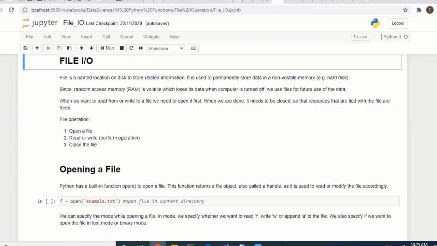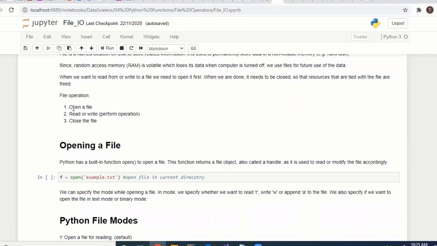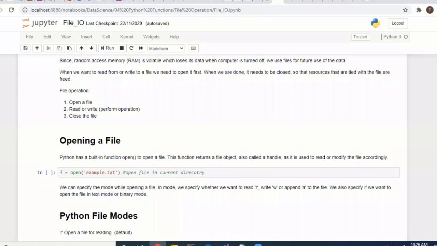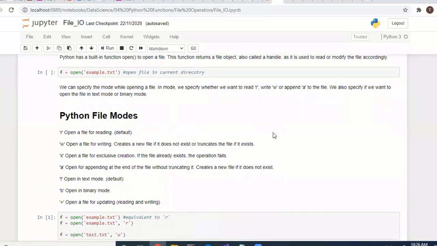So the file operation is three steps. Open a file, next read or write the content inside the file, and close the file. How to open a file? We have an inbuilt open function. If you specify the path, it will get opened.